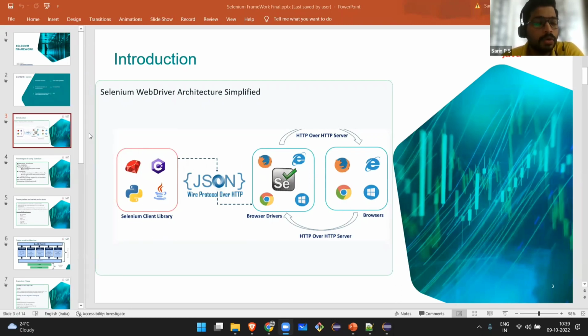Okay, so this is all about the basics of Selenium and how Selenium works. If someone asks you to explain the architecture of Selenium, or what languages Selenium supports, all those questions can be answered with this one diagram. Okay, so I think this is clear. Let's move to the next slide.